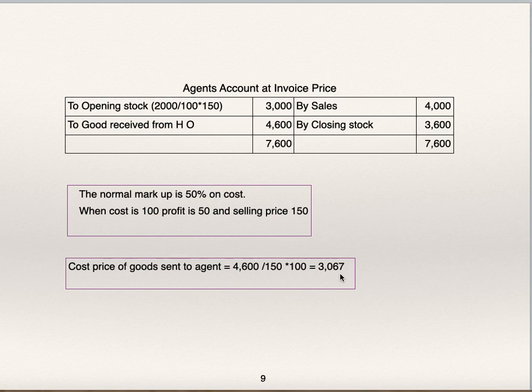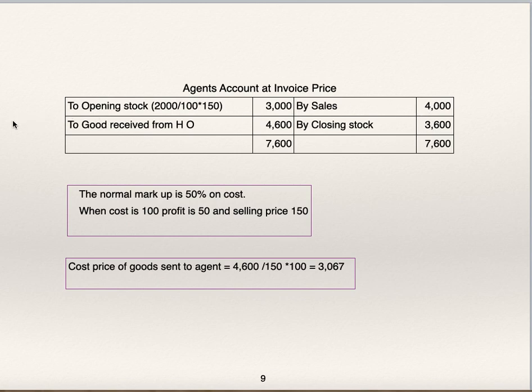3,067. Why? Because it is given to us that normal markup is 50% on cost. That means when cost is 100, profit is 50 and selling price is 150. Using the same equation, we have found out opening stock at invoice price.